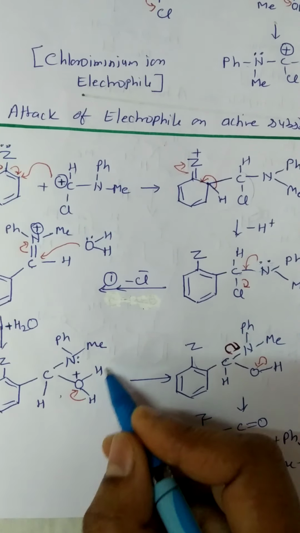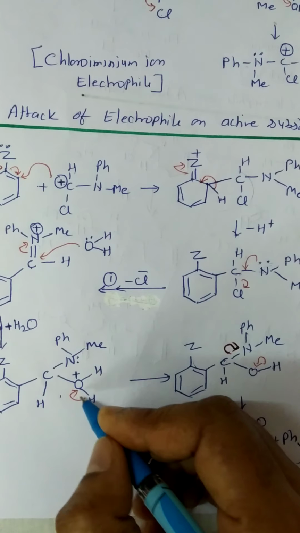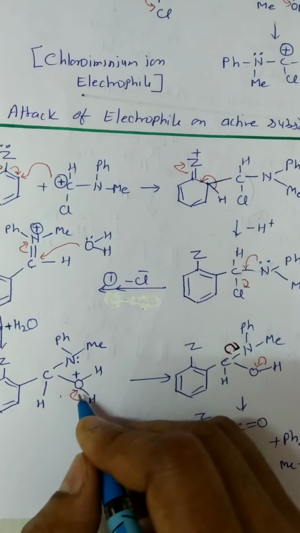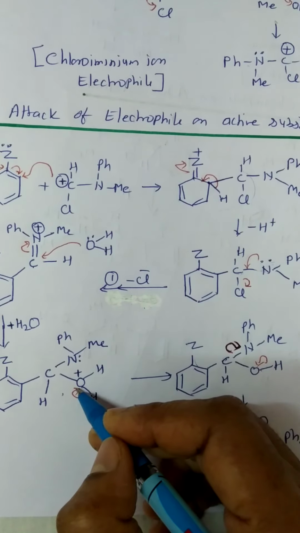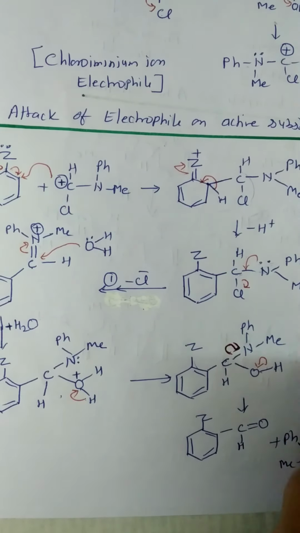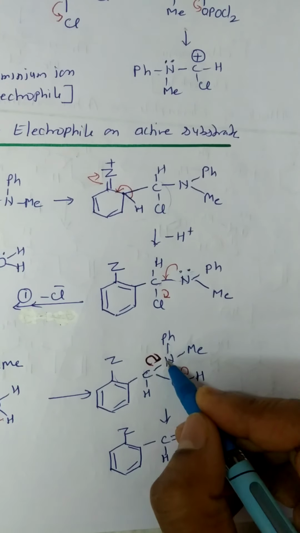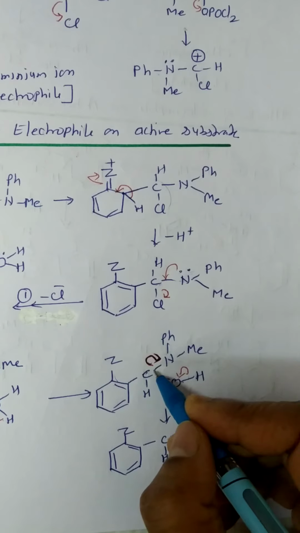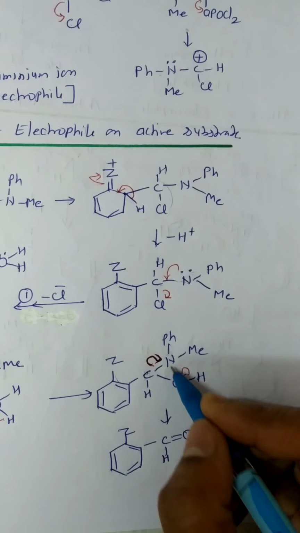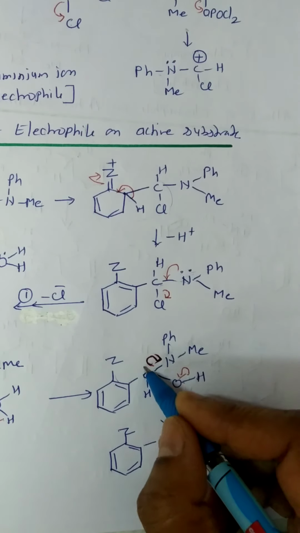Here O plus H, hydrogen is removed as a proton giving its bonding electrons to this oxygen atom, and so oxygen becomes neutral, and we get a structure of this type. Now here, since nitrogen is more electronegative and the bond breaking takes place from here, nitrogen is removed as N minus, and C becomes positively charged.